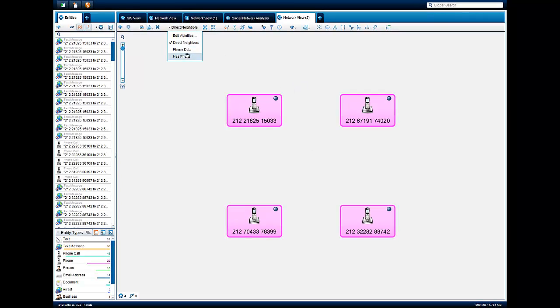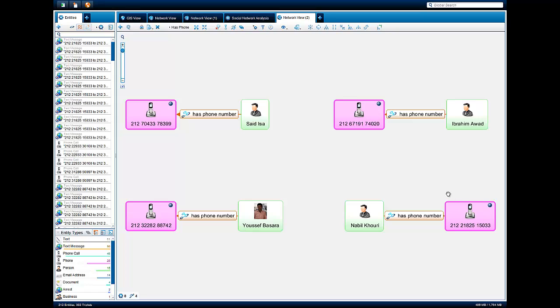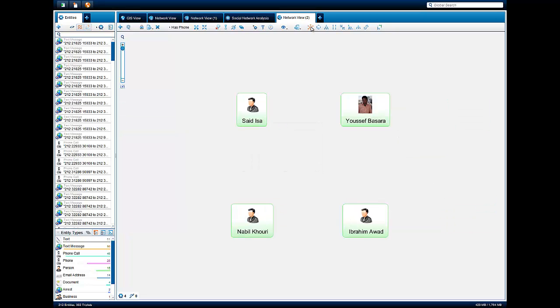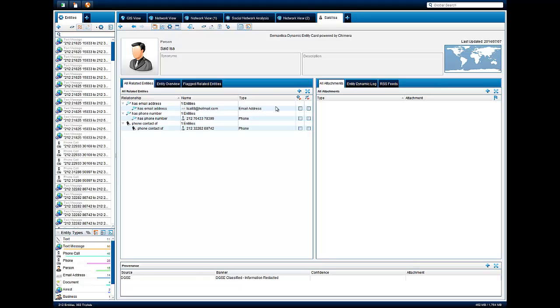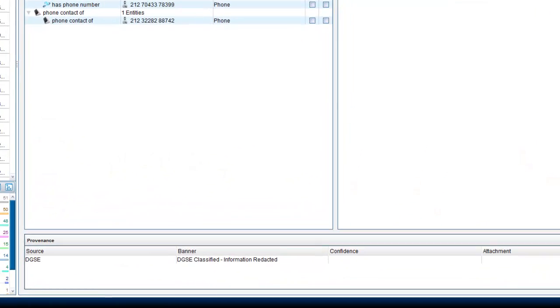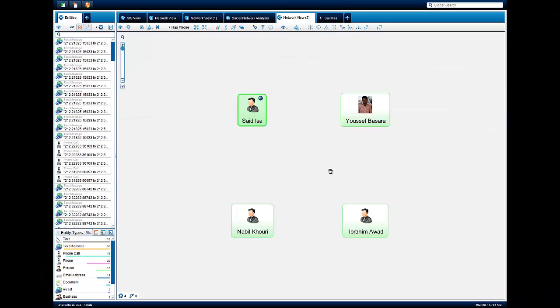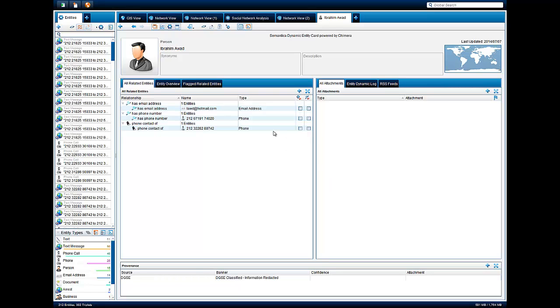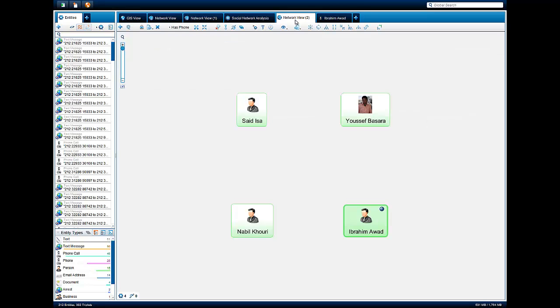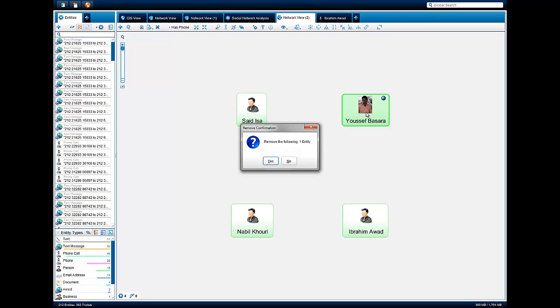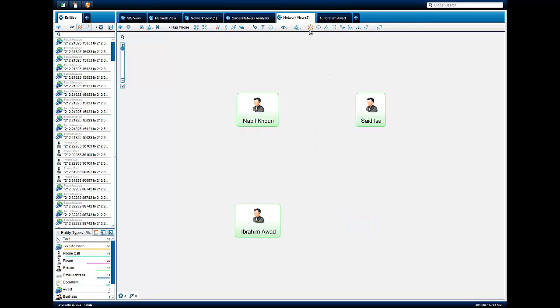By searching for people linked to these phones, we can quickly identify 3 of Basara's potential associates. Let's take a look at each of these people individually to see if there's any information about them in our system. First, it appears that our information on Khoury is fairly limited. Next, when we open up Issa, we see a statement in his provenance alluding to additional data held by the DGSE, France's external intelligence agency. Finally, we see the same statement in Awad's entity. Based on this information, we can write up a formal request for information and send it to the French to seek additional information on these 3 subjects of interest.